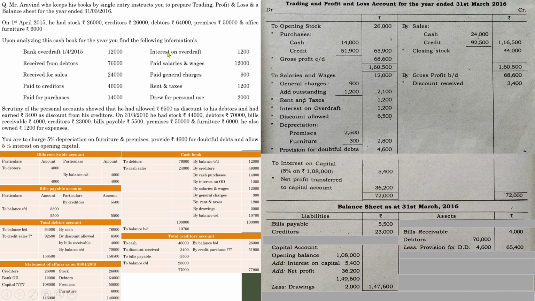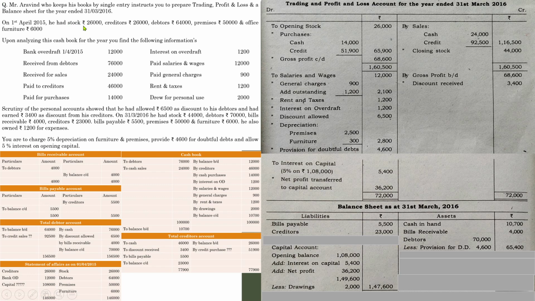Next, less drawings. Drawings during the year is 2,000. So once you adjust all these amounts, show the net amount of capital in the amount column. Next you have to show is cash account. Closing cash balance is 10,700. So these are the ledger accounts which we have prepared. Now go through the question whether there are any further items that we have missed.